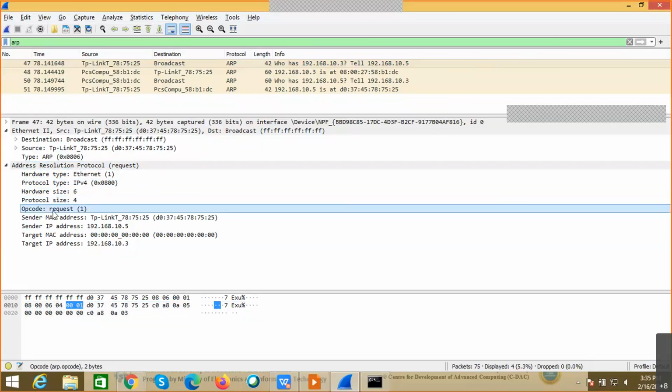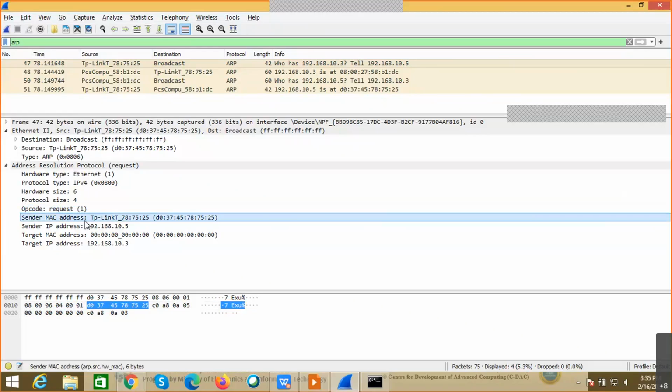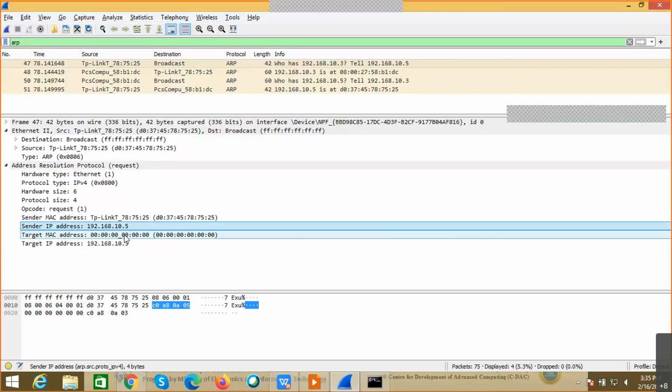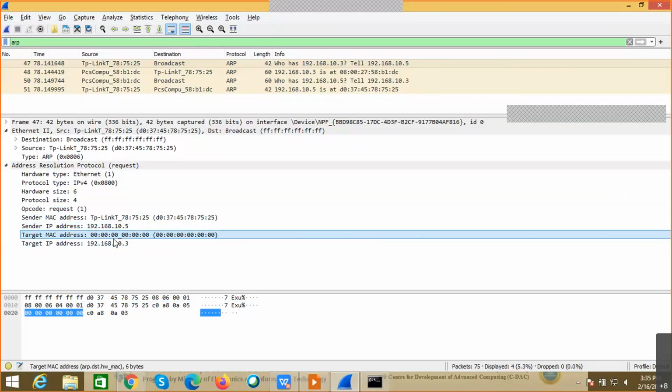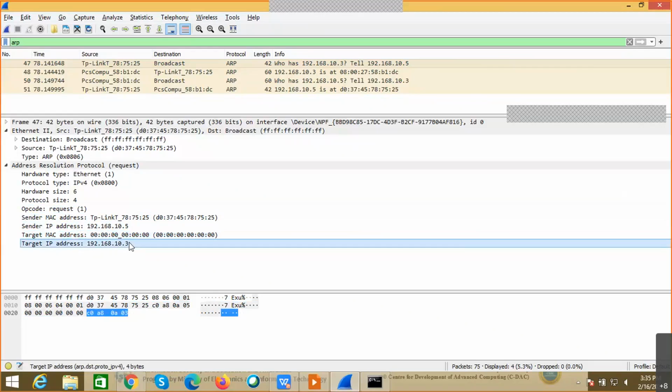And here we can observe the opcode. This is the operation I'm using in ARP. Now here, if it is 1, that means it is an ARP request, right? And we can see the source sender address is mine and the IP address is mine, 10.5. But here again, you can observe the target MAC address is all zeros, because I don't know the target MAC address. This is what I need to find out. But I know the target IP address, so I'm filling it with the destination IP address. So this is how the ARP request will look.